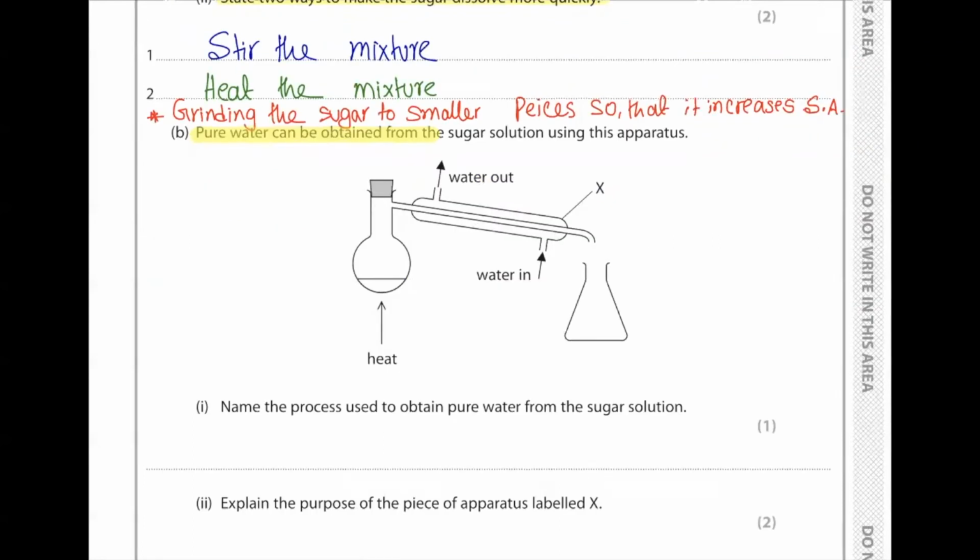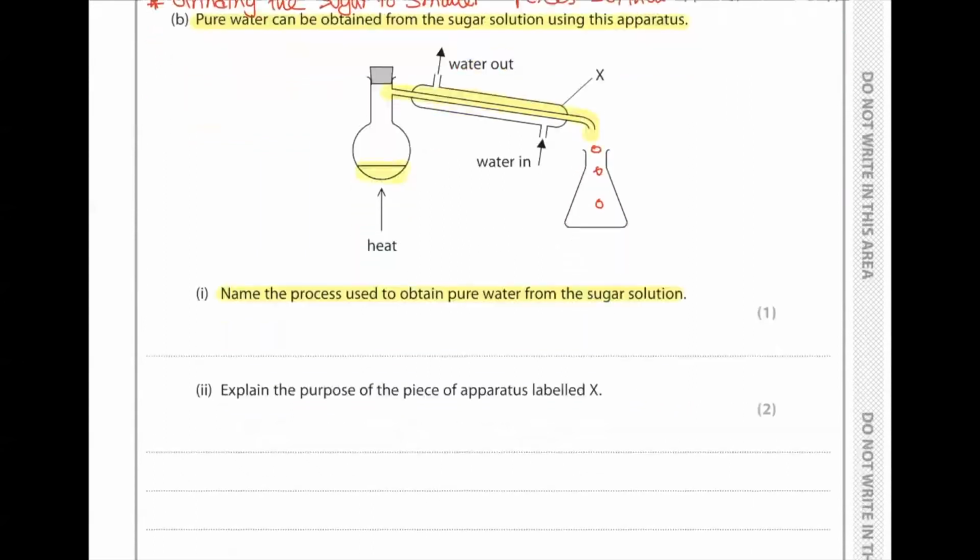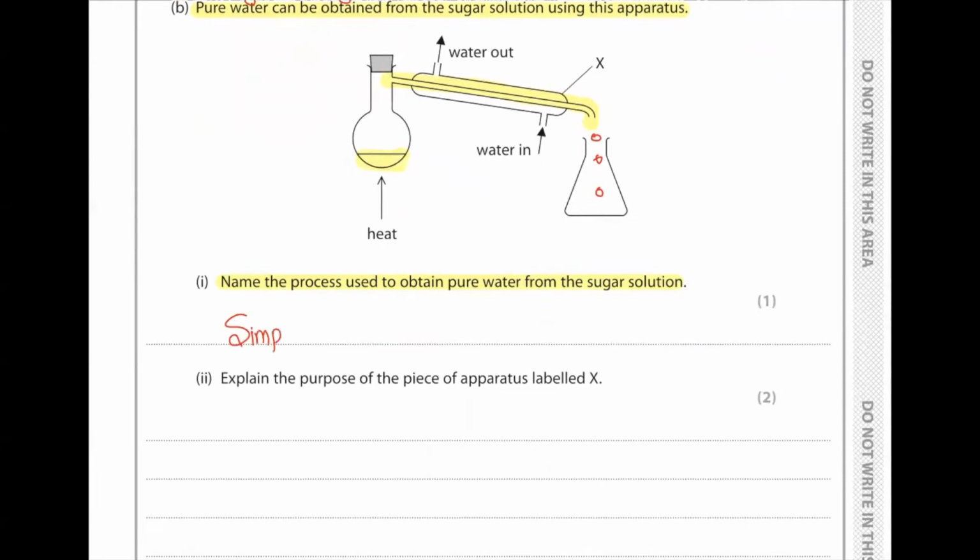Next, pure water can be obtained from the sugar solution using this apparatus. If we heat the sugar solution, water will evaporate, it will pass through the condenser, it will turn into a liquid. The liquid will then drop into this particular flask. Name the process used to obtain pure water from sugar solution. Because we are obtaining something from a solution, it is going to be called simple distillation. This distillation is only separating the substance that is going to evaporate. In this case, only the water is going to evaporate. The sugar is not going to boil.